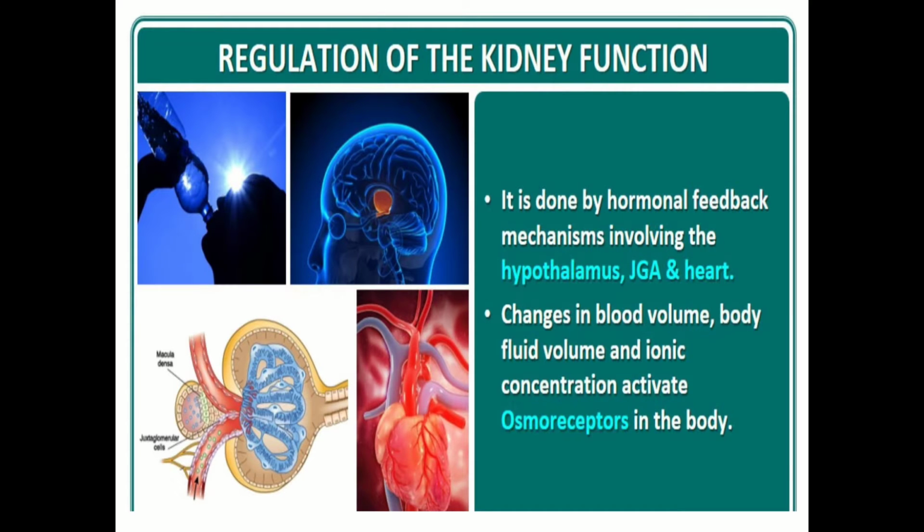The functioning of kidney is regulated by hormonal feedback mechanism that involve the hypothalamus, JGA, that is juxtaglomerular apparatus, and to a certain extent the atrial wall of the heart.